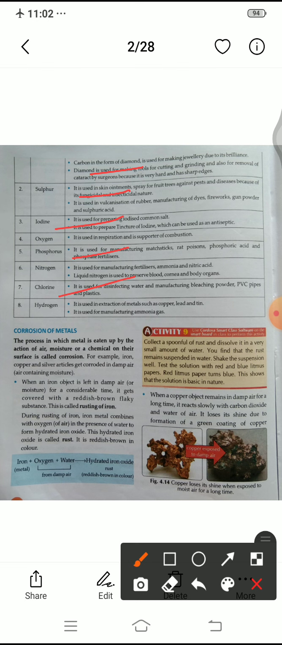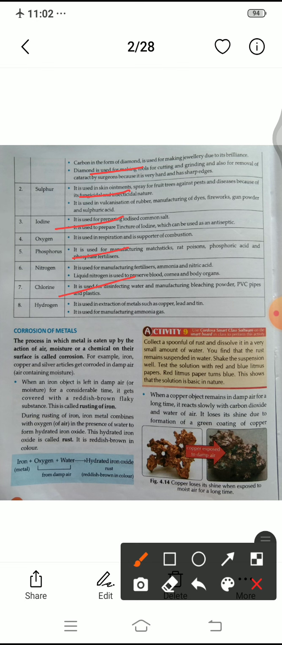Hydrogen. According to this book, the last non-metal is hydrogen. It is used in the extraction of metals such as copper, lead and tin. These are all in the earth's crust, occurring in ores, and these ores are extracted to get copper, lead and tin with the help of hydrogen. It means hydrogen helps in the extraction of metals. It is also used for manufacturing ammonia gas. Okay, now dear, you have all understood the uses of non-metals.